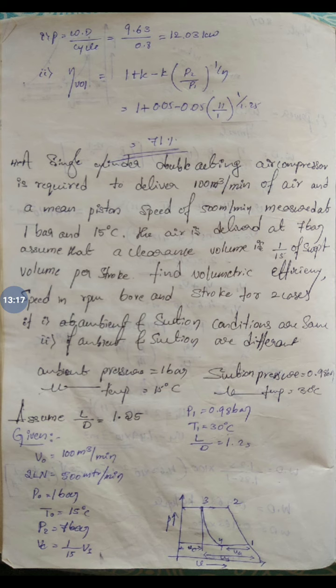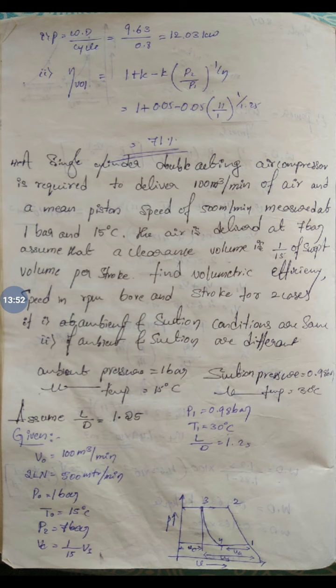The air is measured at 1 bar and 15 degree centigrade, and it is delivered at 7 bar, meaning the delivery pressure is 7 bar. Assuming the clearance volume, he has given 1 by 15th of the swept volume, that is Vc is equal to 1 by 15 of Vs. He is asking to find the volumetric efficiency, speed in RPM, bore, and stroke of the cylinder in two cases.